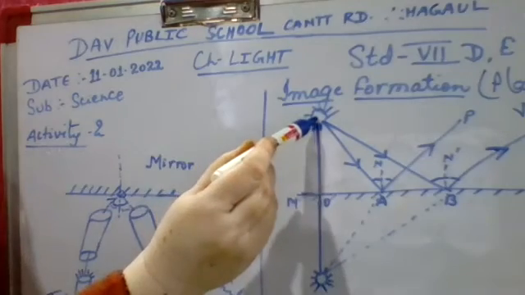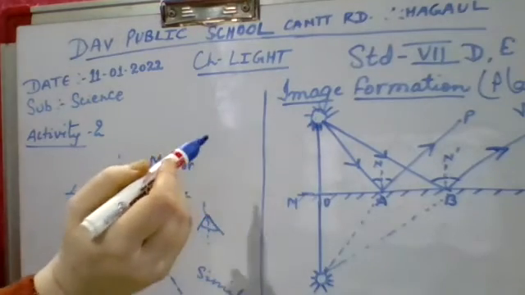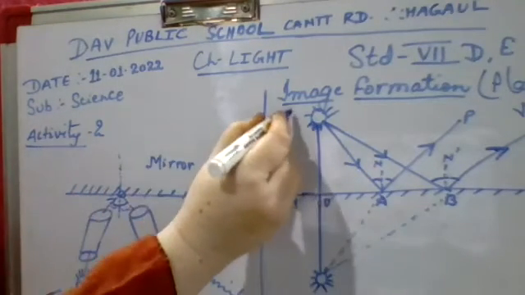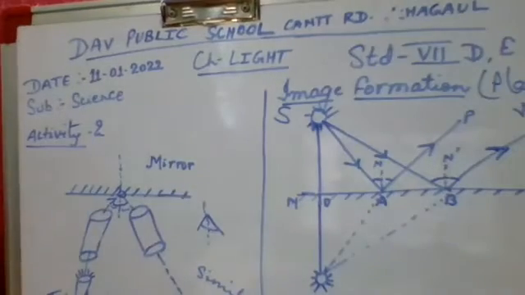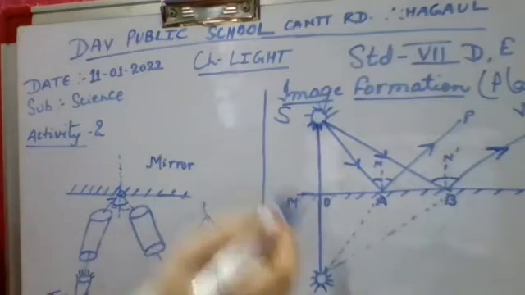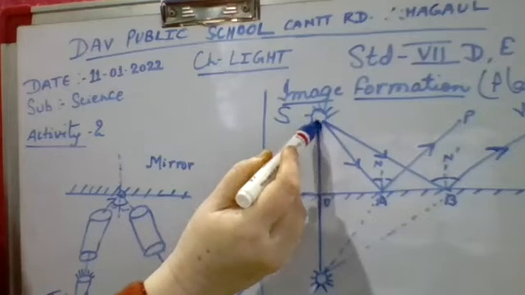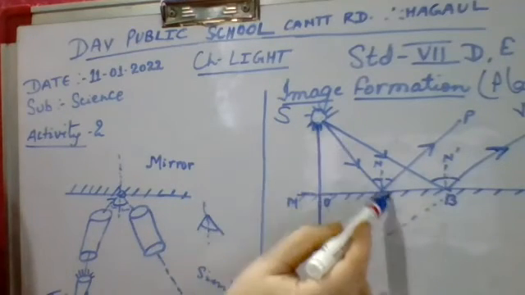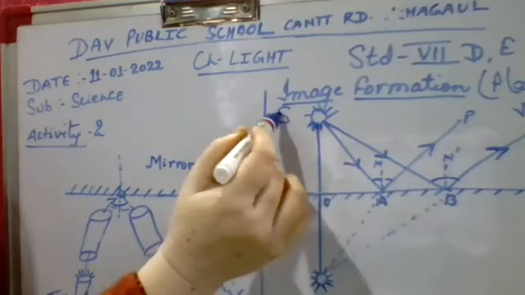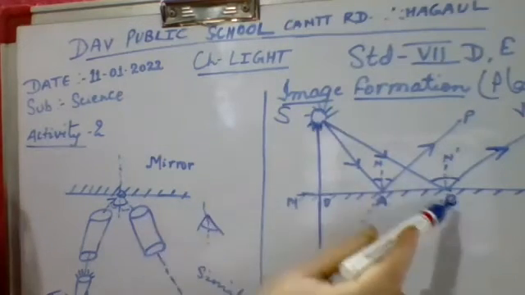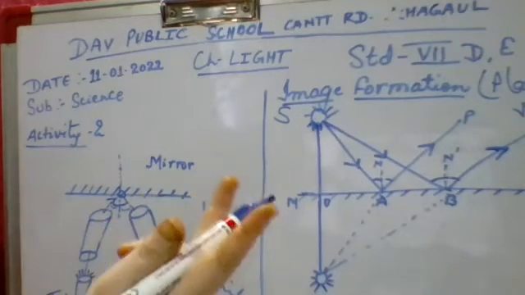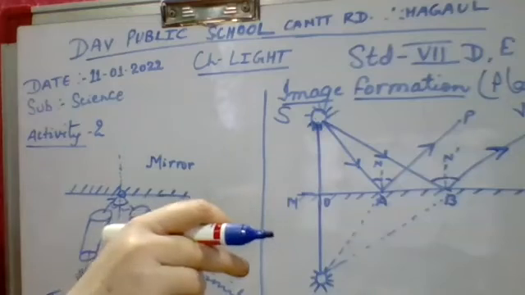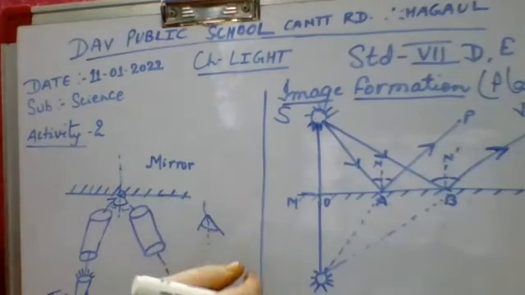First of all, this is your point source, and that source is named S, like your sun, or any object. From that source, two rays are moving, SA and SB.